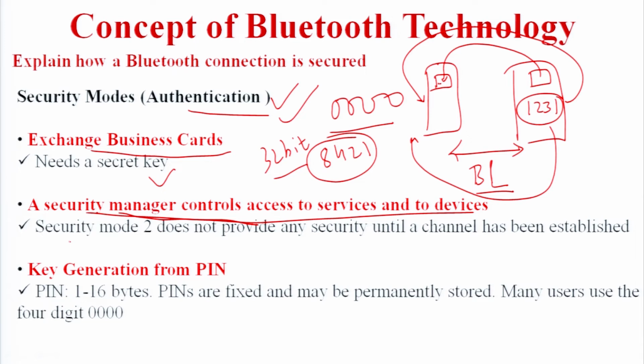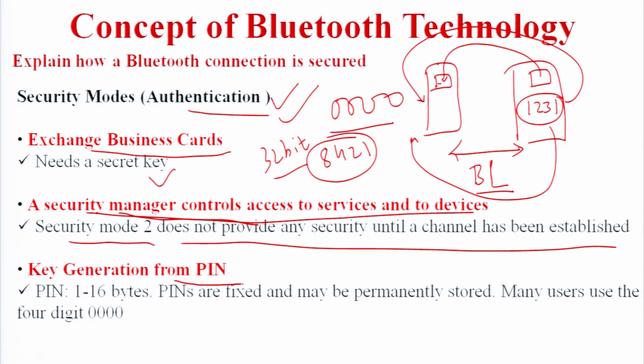Security mode 2 does not provide any security until a channel has been established. Obviously, if there is no Bluetooth connection and the channel is not on, the Bluetooth security mode cannot be applicable. So the security mode is only applicable whenever there is a channel between the two devices. Whenever Bluetooth is on and the channel exists, security mode 2 will be enabled and provide security to the channel.